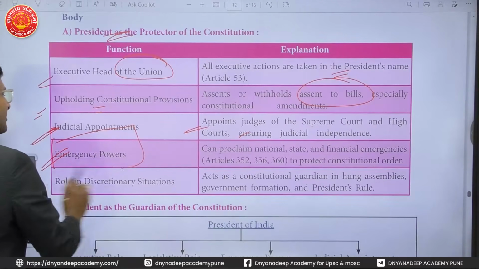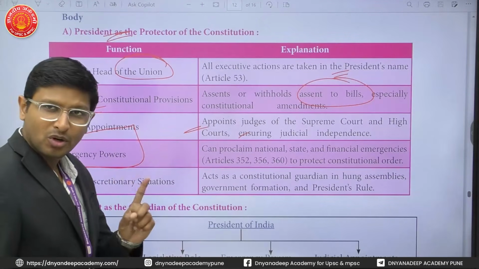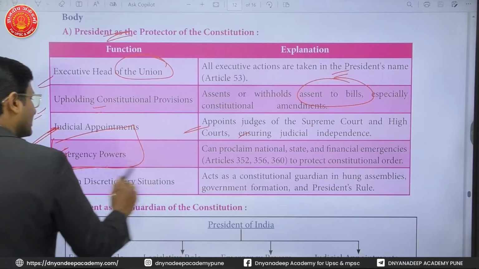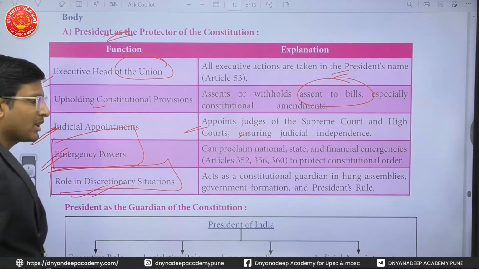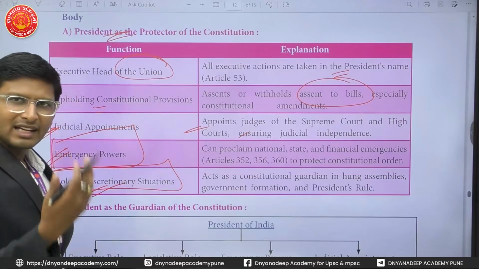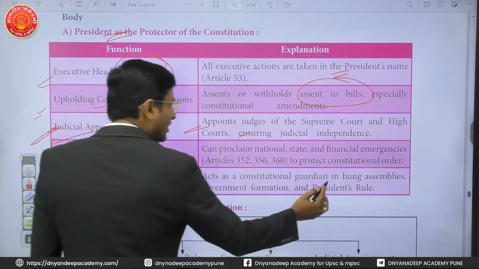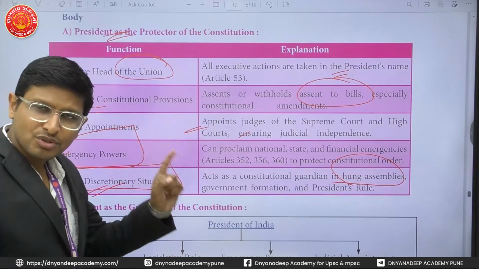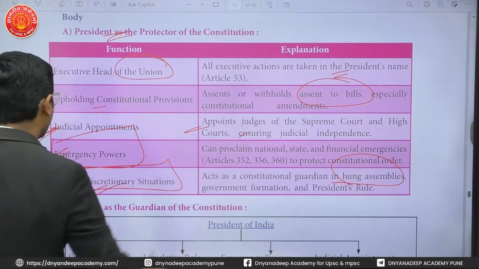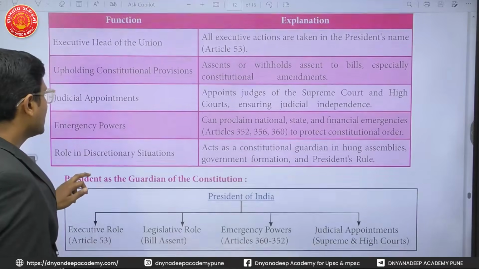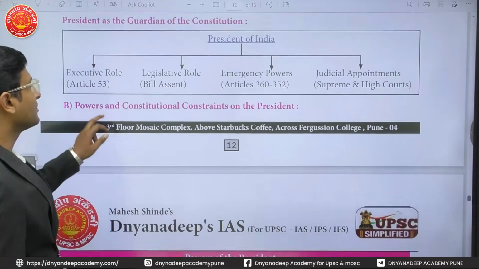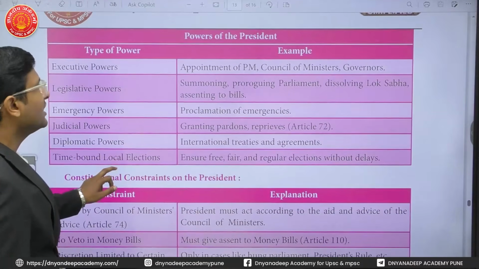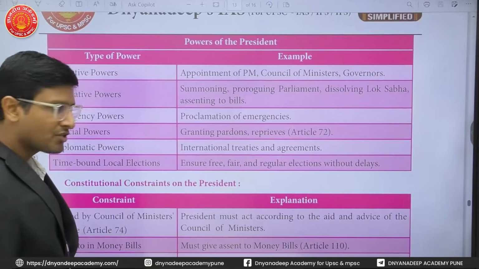Emergency powers: it is the President who has to ensure that these powers are not used in an unethical or unconstitutional manner. Role in discretionary situations. For example, the President has discretionary power during hung assemblies. So it is the President who has to ensure that constitutional principles are followed in forming the government during hung assemblies. That is why he is called the guardian of the Constitution. Then there are powers and there are constitutional restraints on the President. So what are the powers and what are the constitutional restraints?